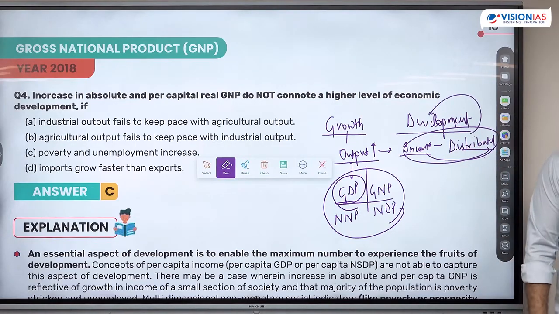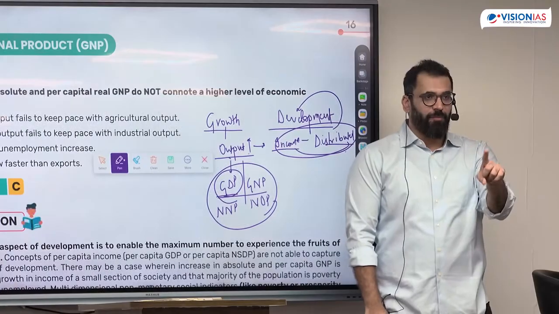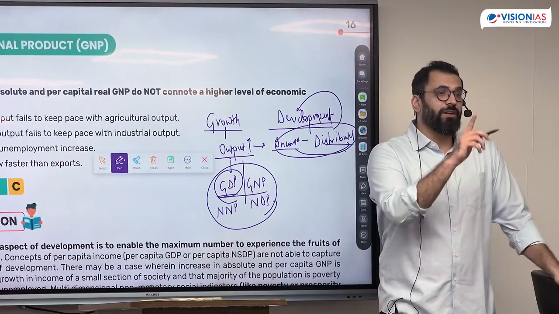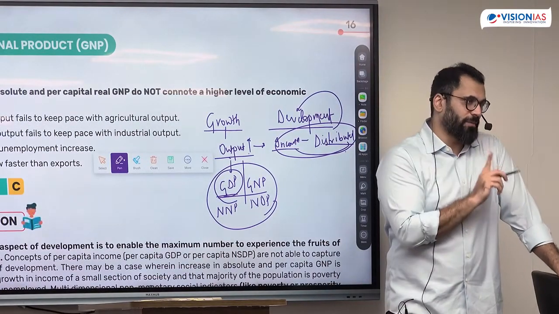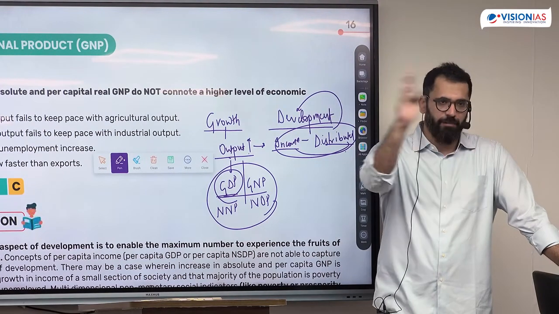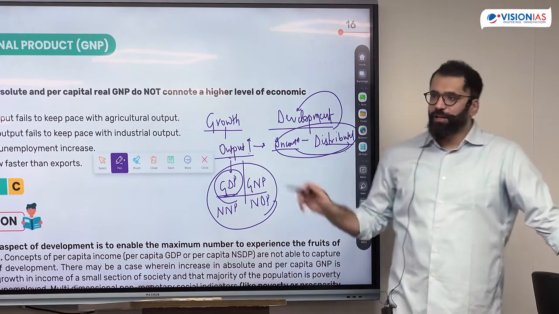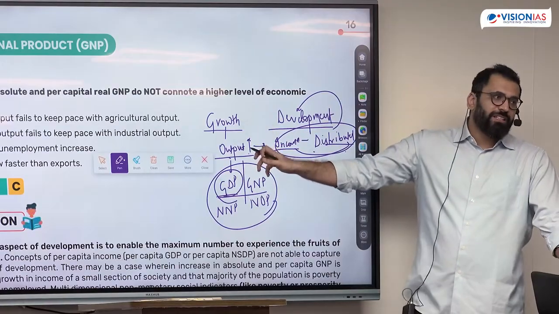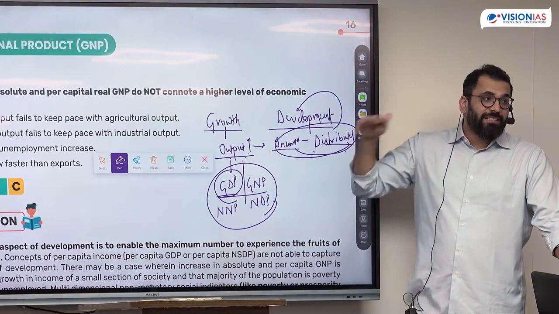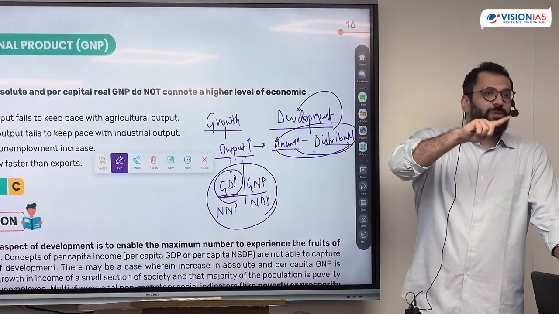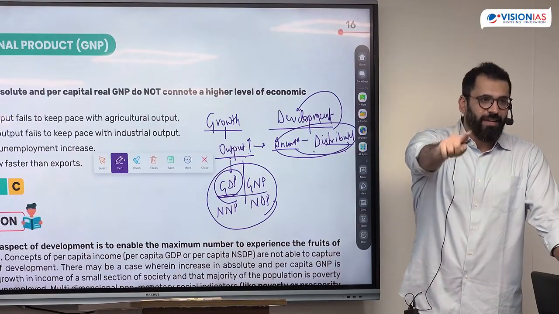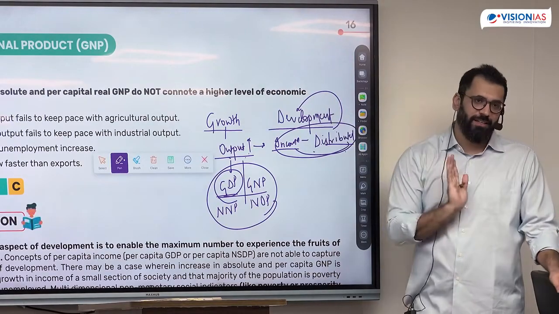You might have 1% of the whole population taking all of the growth, 99% not getting anything. So we definitely can say growth happened, but the country is not developed because income distribution is not equitable. This is one of the factors. There are multiple other factors also for development. Now, if this is the case, that growth says increase in income, but development says it's not just increase in income, it is also about distribution of income, right? This is what the question is asking.